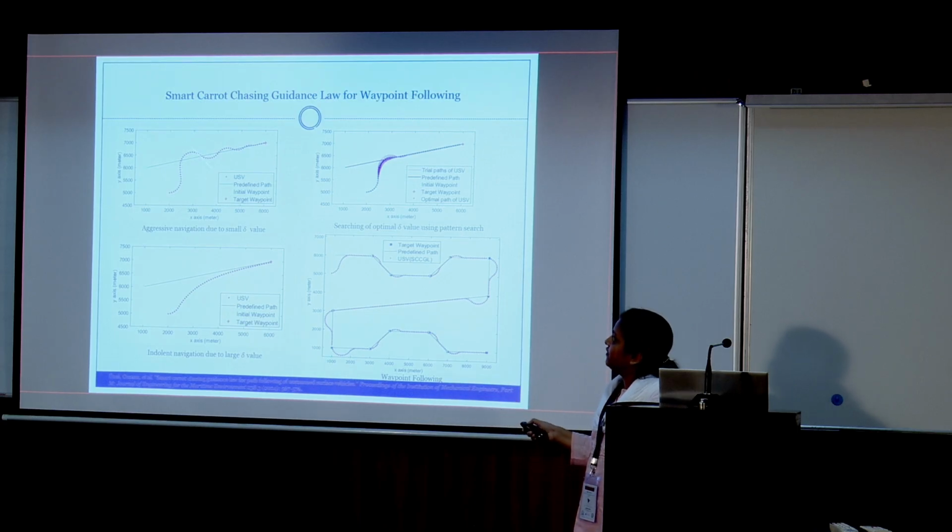So there is aggressive navigation due to small delta. If you consider a small delta, you see a lot of oscillations before convergence, and if you consider a larger delta value, it will take a long time to converge. And again, this is one paper recently published. They have used a pattern search algorithm where the delta is optimized to converge to this waypoint segment, and then n waypoints they have considered using this optimized delta value.